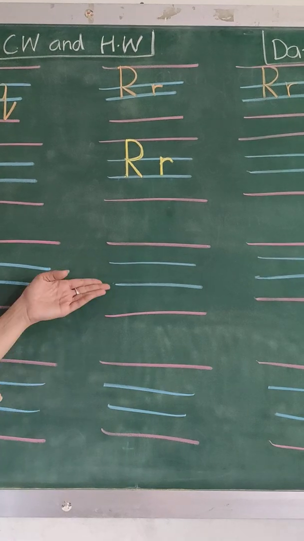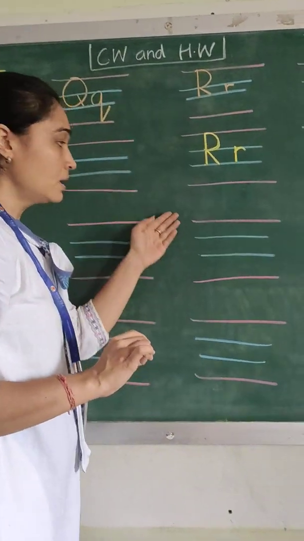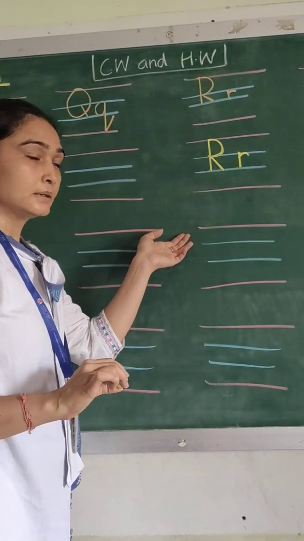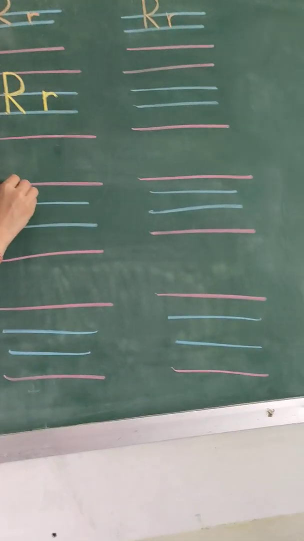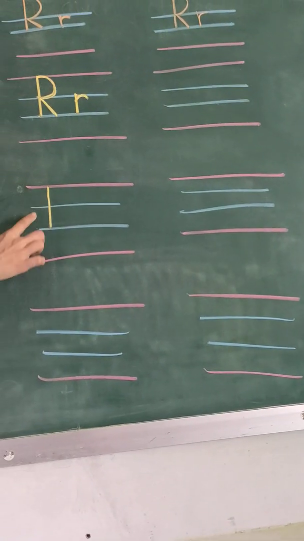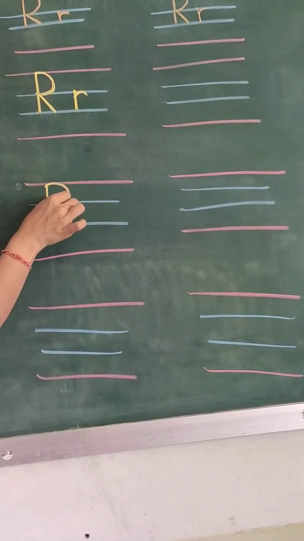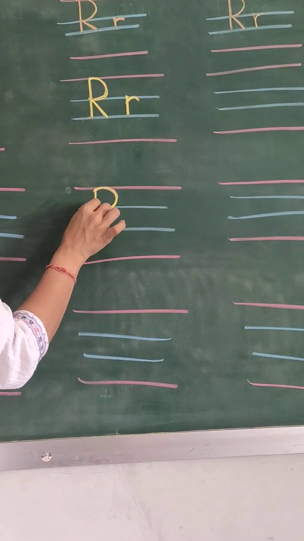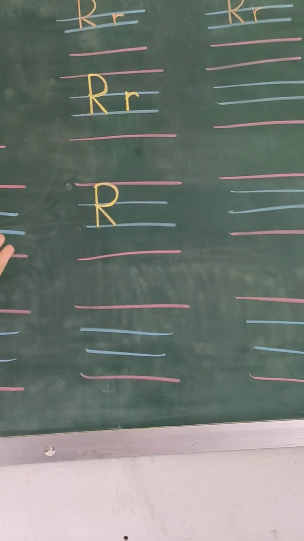Okay everyone, next line. Are you all ready? Have you finished this much along with me? Now we move on to the next line, children. From the red line to the blue line, standing line. A half curve, a curve, and a slant line. This is your capital letter R.